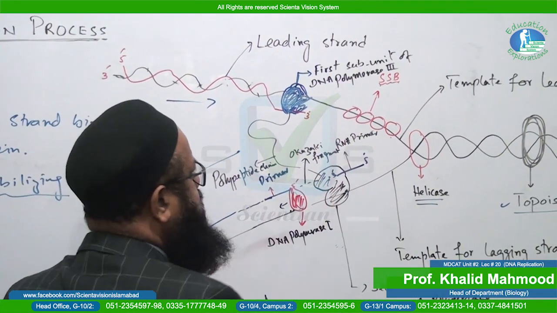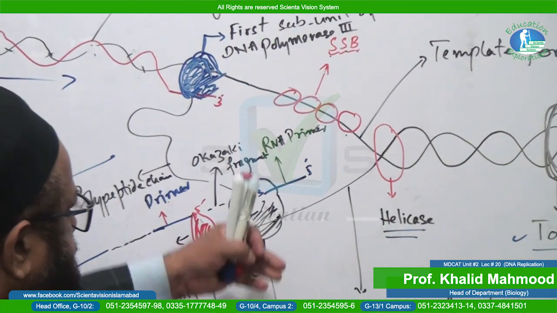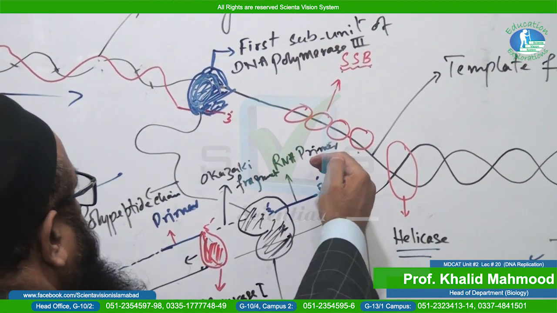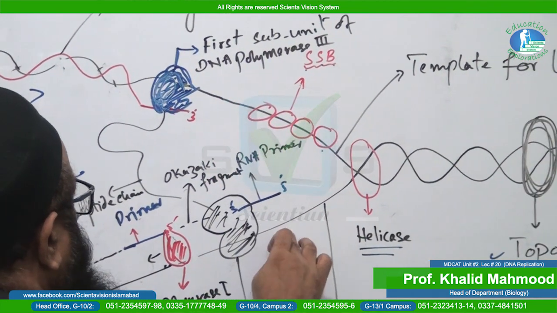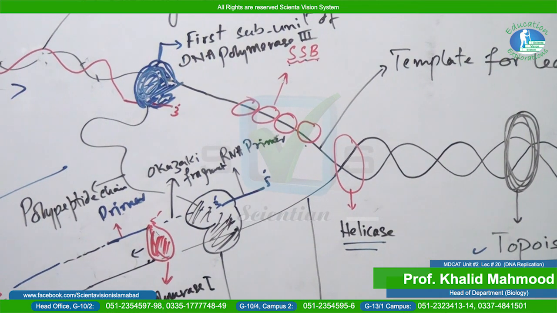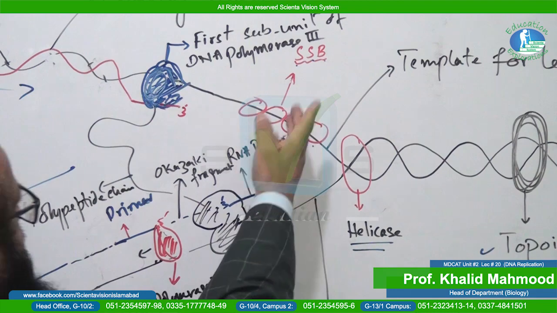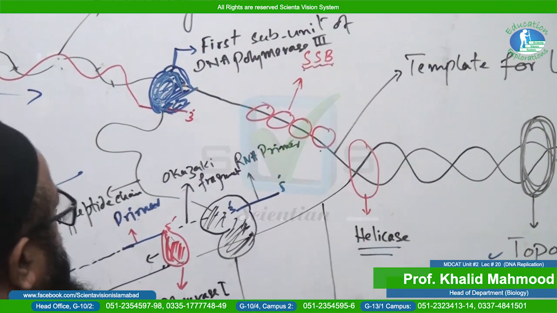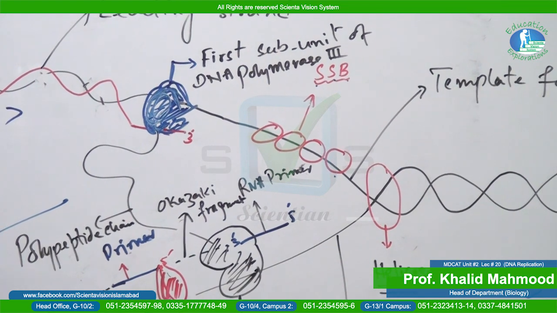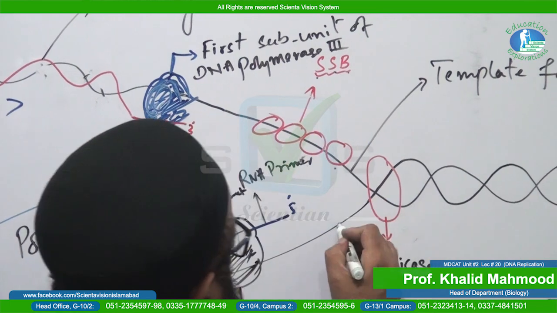What is the role of this protein? During the DNA replication process, there are chances that these two strands may rejoin again, so they keep the two strands of DNA destabilized, which is why they are called DNA destabilizing proteins. Because they are attached on a single strand, they are called single strand binding proteins. So this is the role. Okay, and now you will see these two strands are there. These are the two DNA strands.